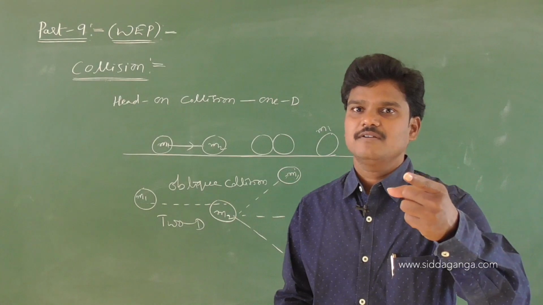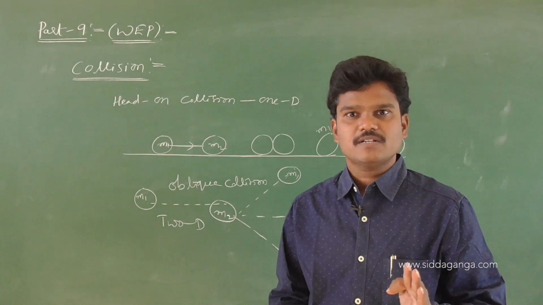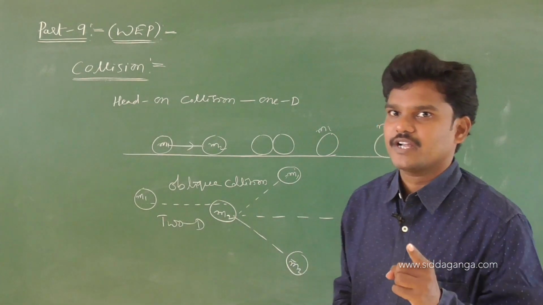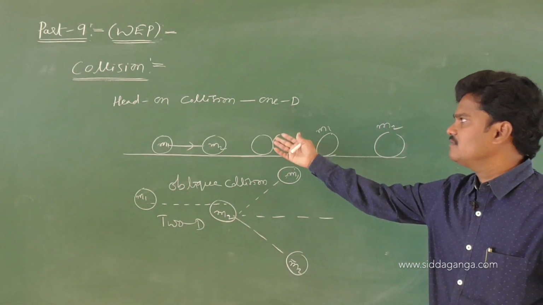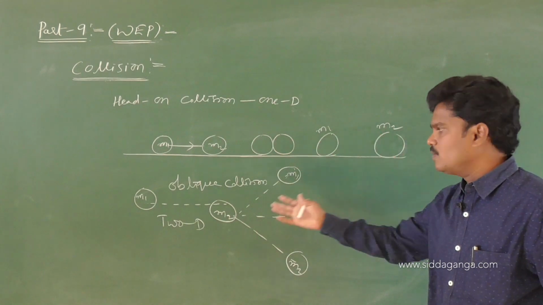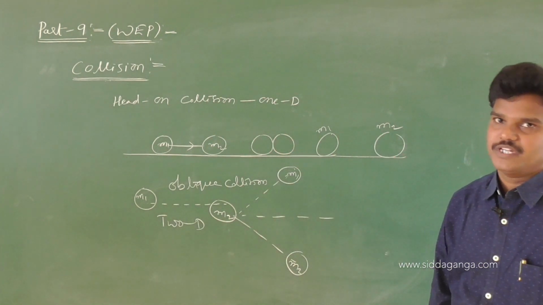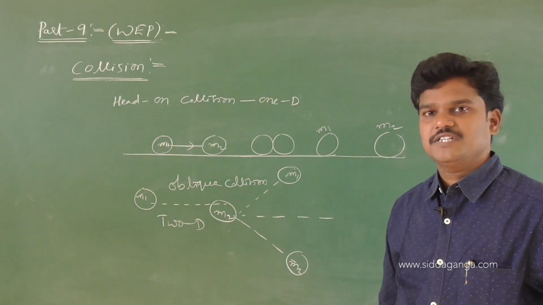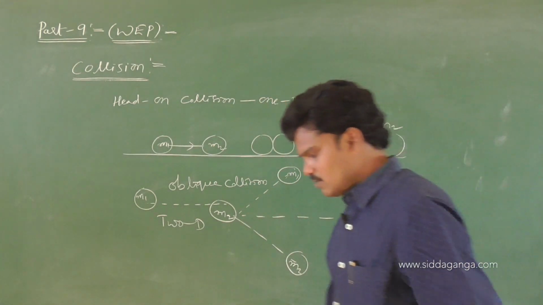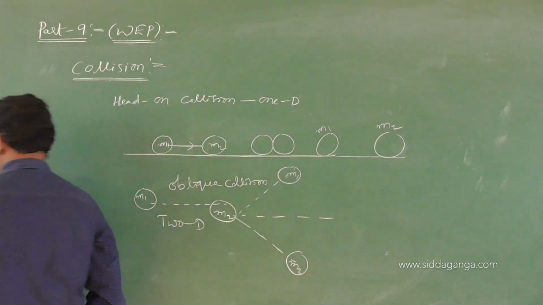But during the collision, bodies may or may not be in physical contact. And on the basis of direction of motion, collisions are one dimensional collision, head-on collision, and two dimensional collision, oblique collision. Okay, now let us discuss our syllabus.